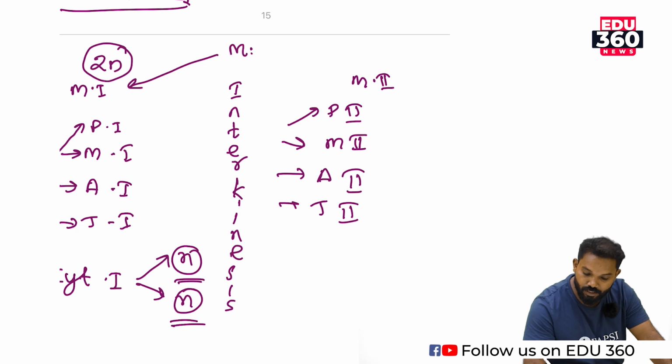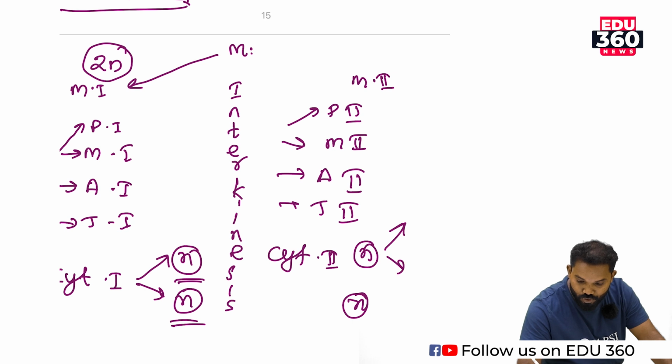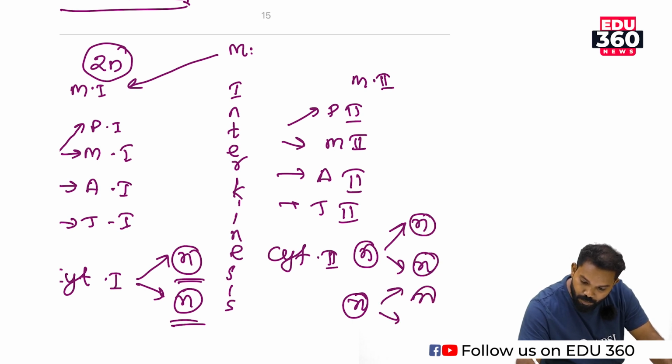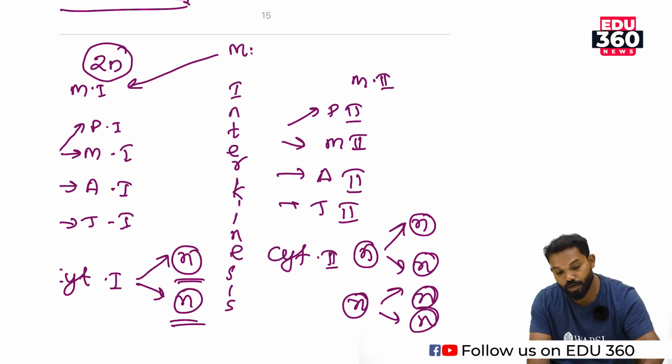After that the cell enters cytokinesis 2. Each haploid cell produces two daughter cells, which are haploid in nature.